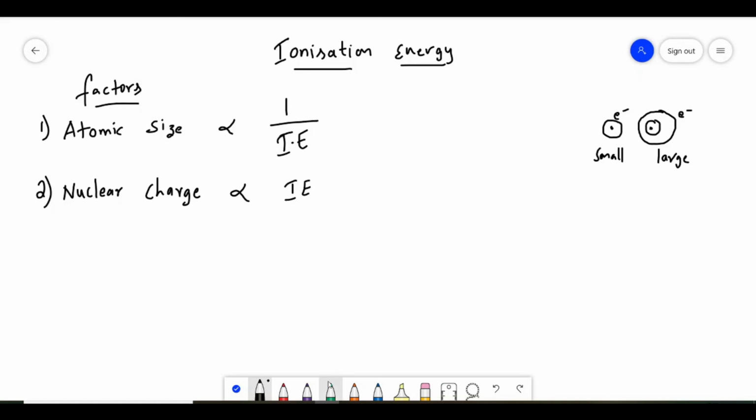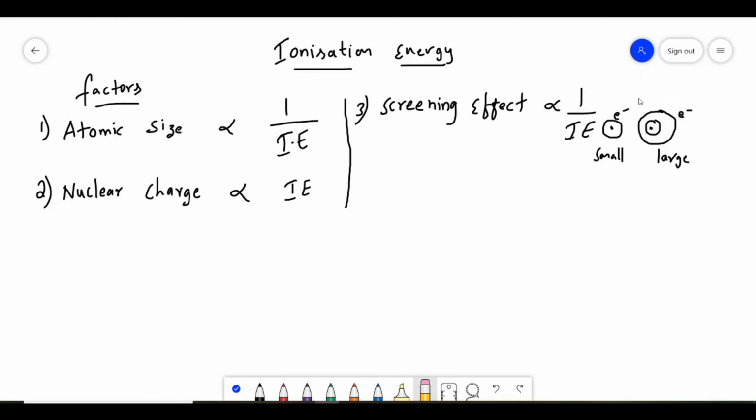Next, the third factor is screening effect, also called shielding effect. And this screening effect is inversely proportional to ionization energy.